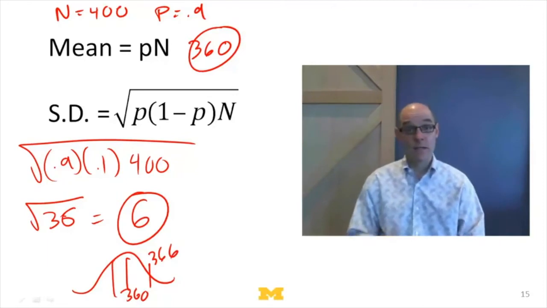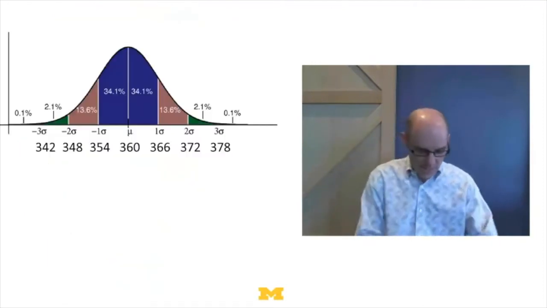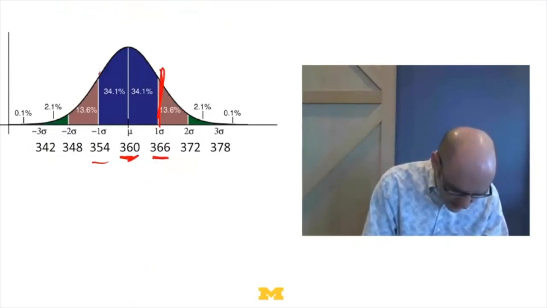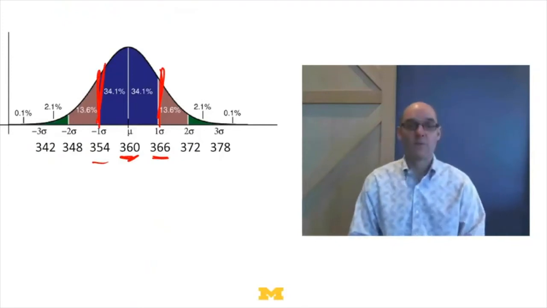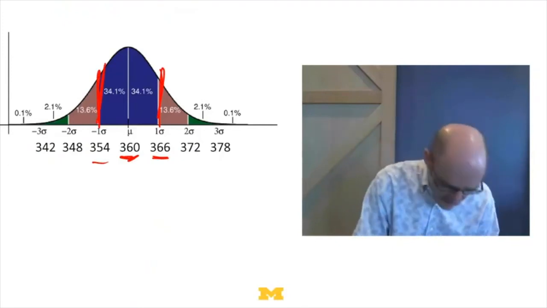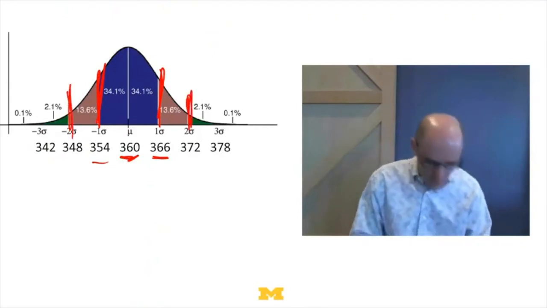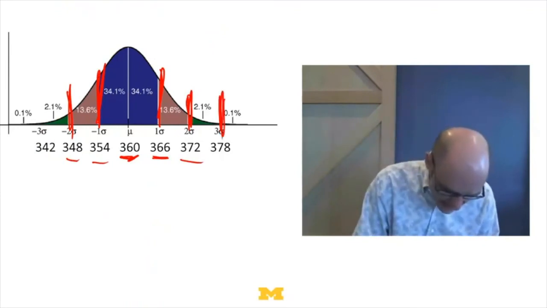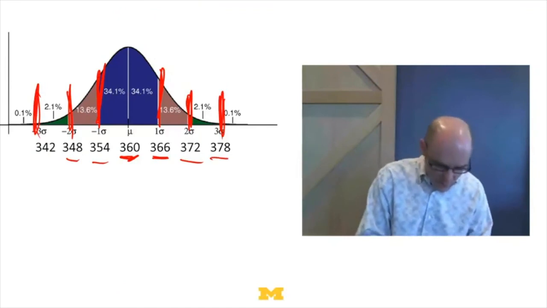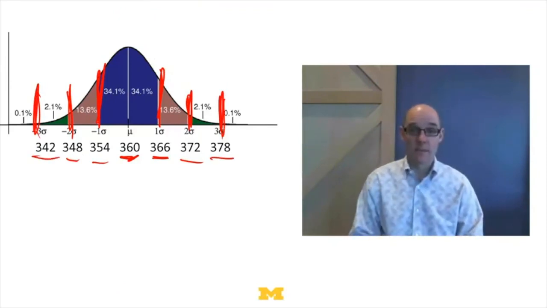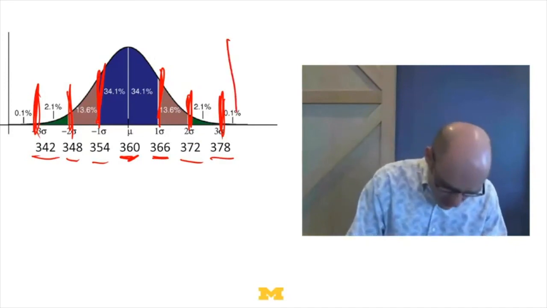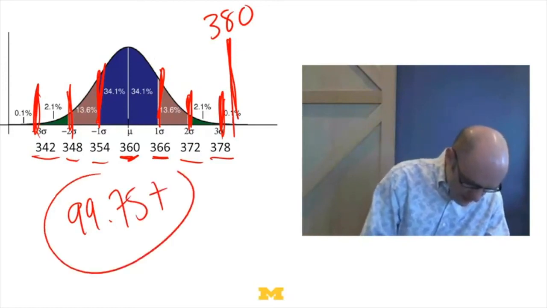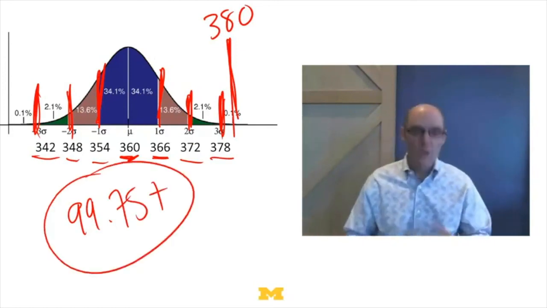Okay? Well, that's useful. That can help us, because let's go back and let's look. Our mean's 360, our standard deviation is 6, so that means 68% of the time we're going to be between 354 and 366. That's great. It means that 95% of the time we'll be between 348 and 372. Also great. It means 99.75% of the time we'll be between 342 and 378. Well, how many seats did we have? We had 380 seats. So this means that 99.75%, actually more than that, right? More than 99.75% of the time, we won't overbook.